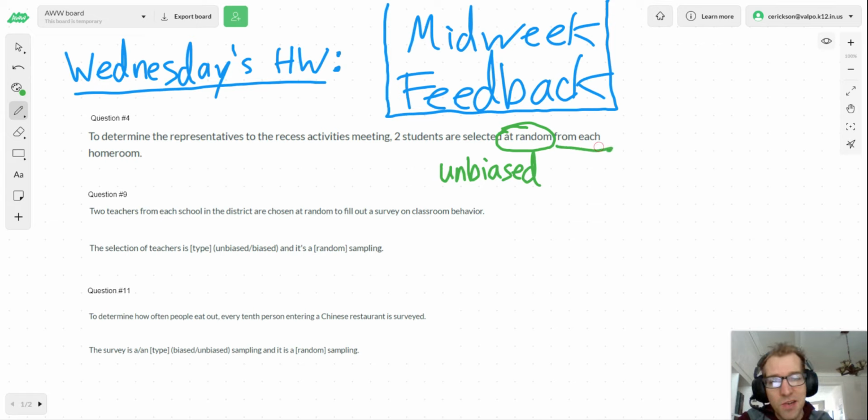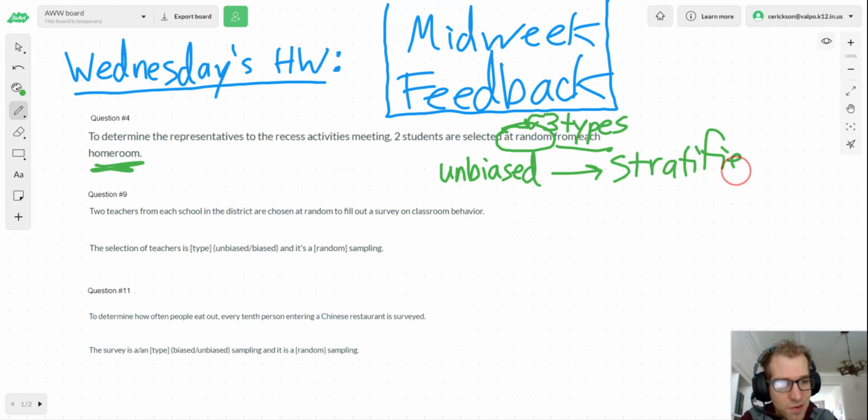But notice what they say here. It says from each homeroom, because there are three different types of random samples. So we got to figure out, well, which one is it? So the fact that we've taken two students from each homeroom means that what we're looking for here would be stratified random. Now let's break that down really quickly here.